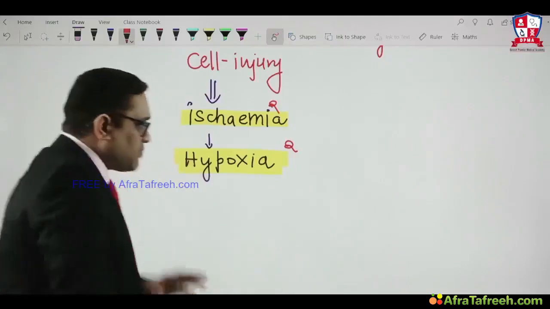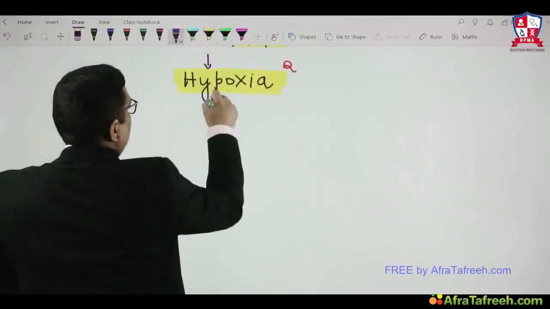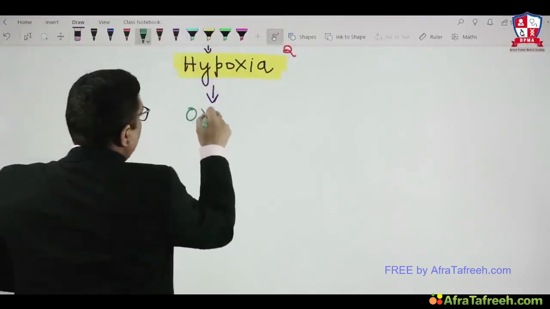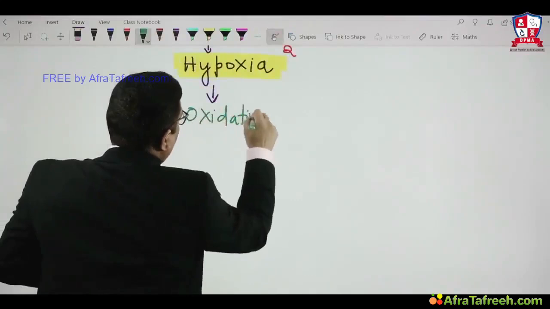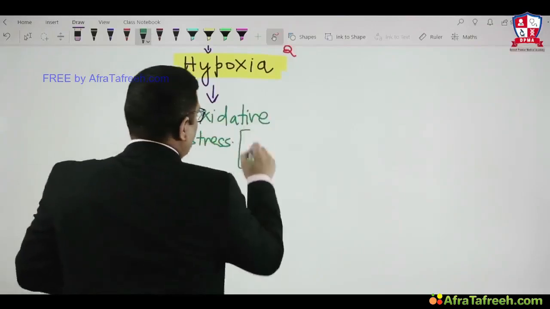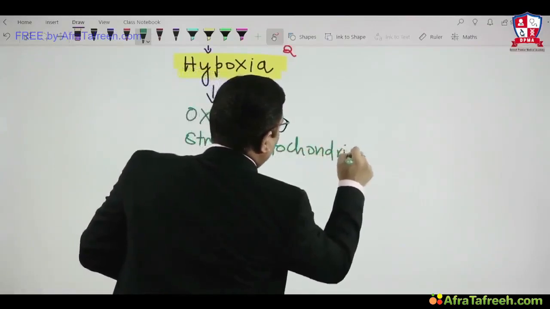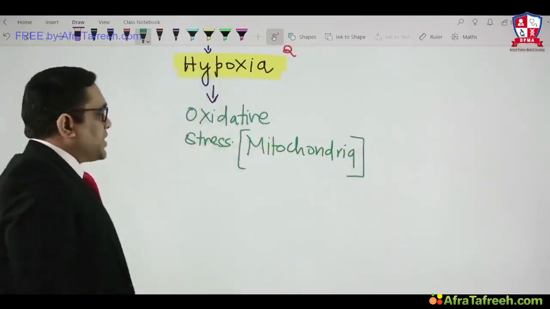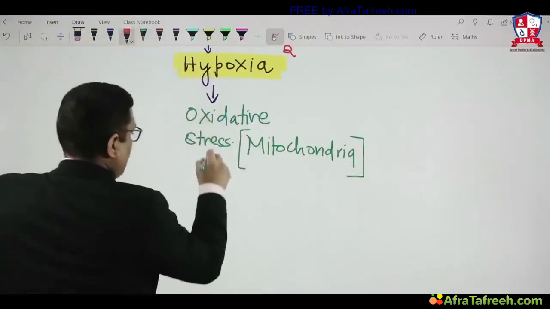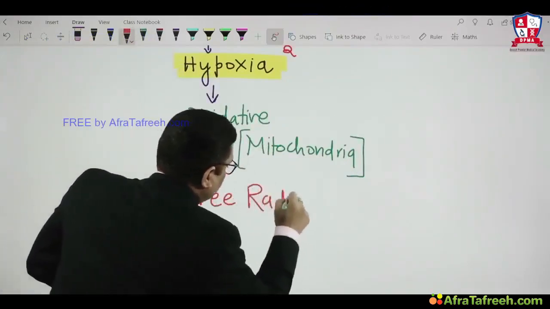Because of ischemia or hypoxia, oxidative stress will be induced on the mitochondria. Because of this oxidative stress on the mitochondria, they will produce free radicals, and this is important.